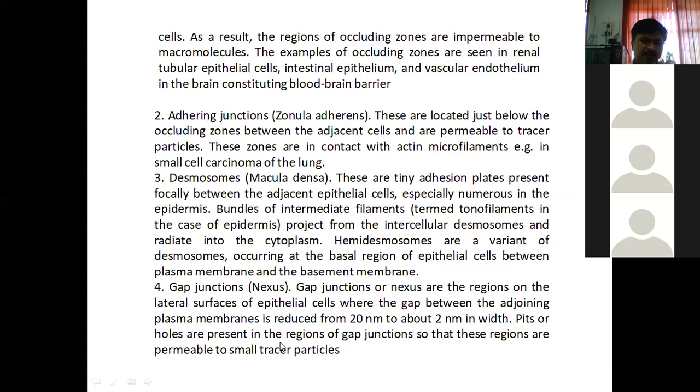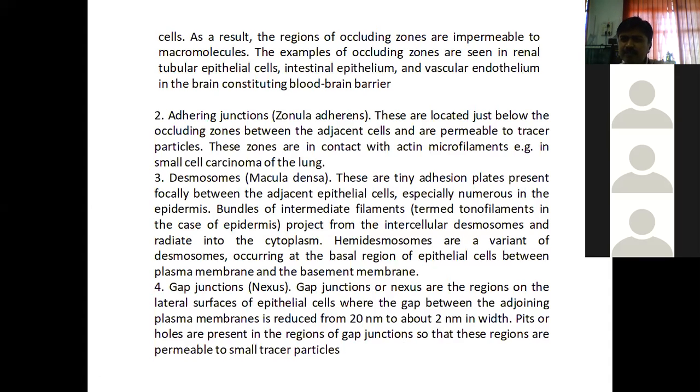Pits or holes are present in the regions of gap junctions, so that these regions are permeable to small tracer particles. As smaller pores are present, it is permeable to the tracer molecules.